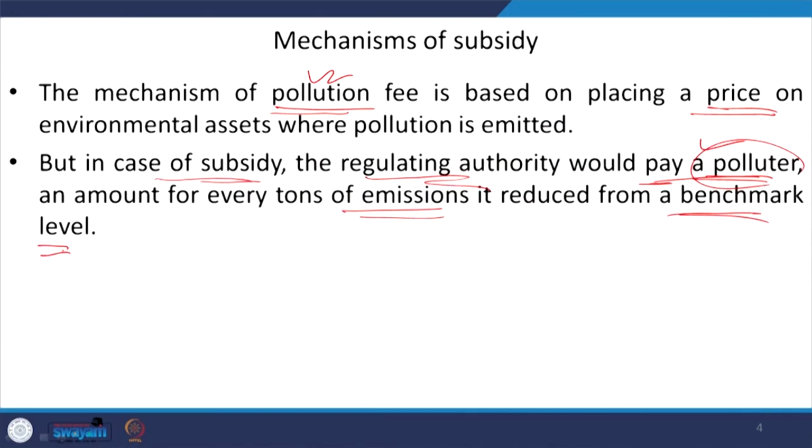Before doing this exercise, the regulating authority is going to set the benchmark level of emissions at that current time. Taking this as a benchmark, we need to reduce the emission level, and the greater the emission level is reduced by the farm itself, the more the incentives will be.